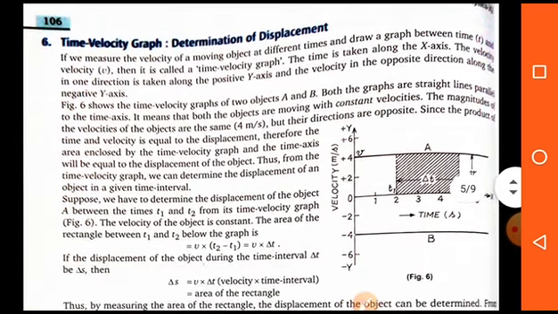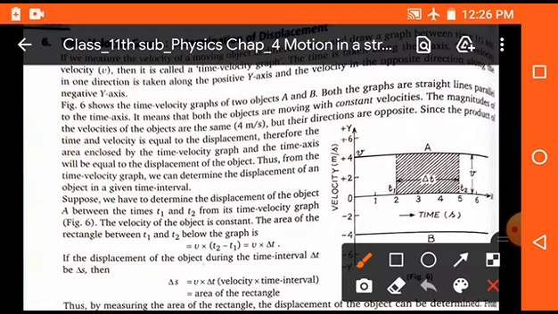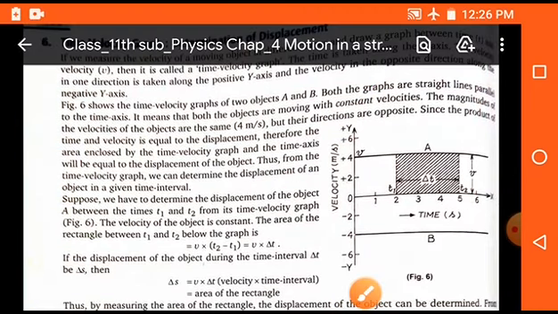Now the time velocity graph. If we draw a graph where on the x-axis we take time and on the y-axis we take velocity, then the area covered under the graph is considered as displacement. So with the help of the time velocity graph, we can also calculate the value of displacement.